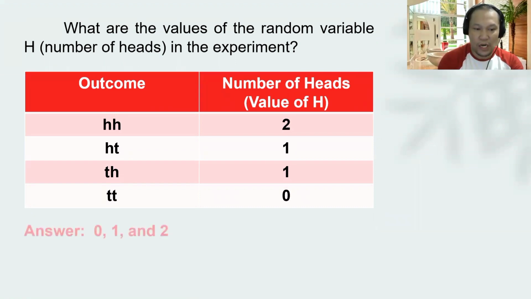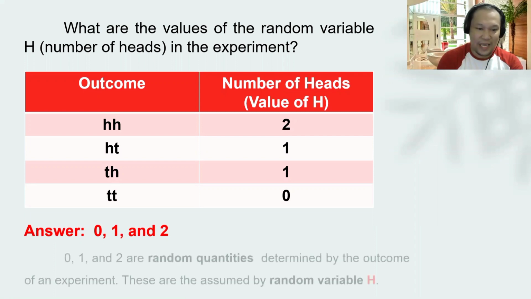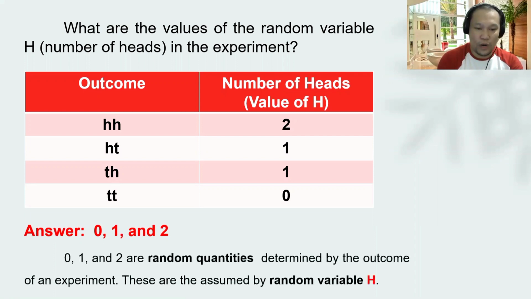And from here, our answer will be 0, 1, and 2, corresponding to the values of the random variable in the experiment. 0, 1, and 2 are what we call the random quantities, and these were determined by the outcome of an experiment.